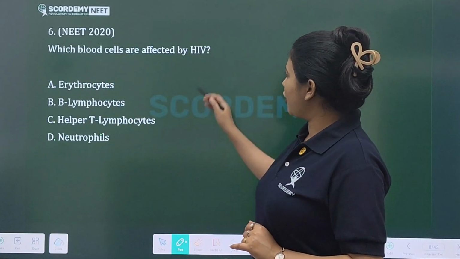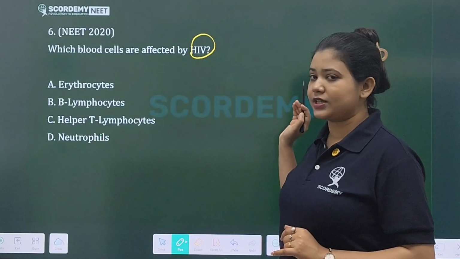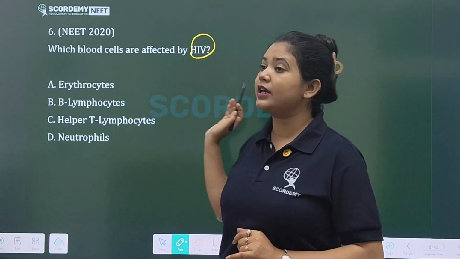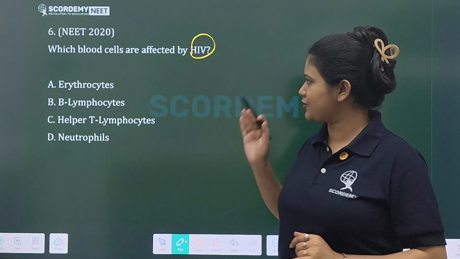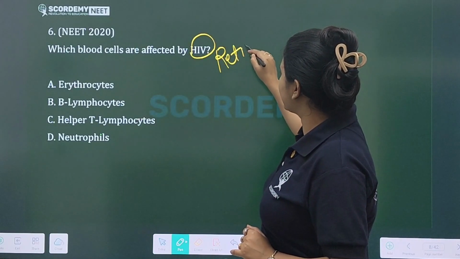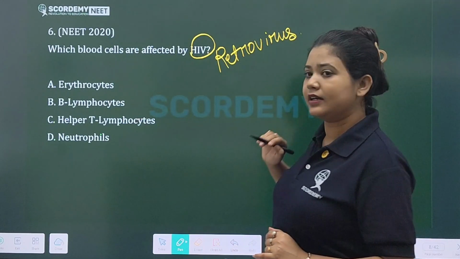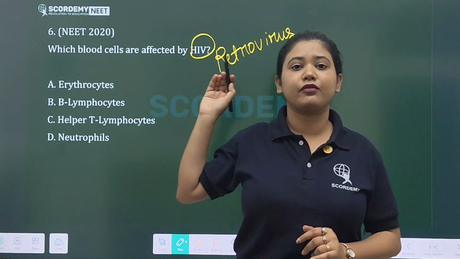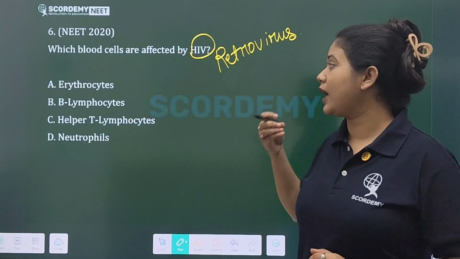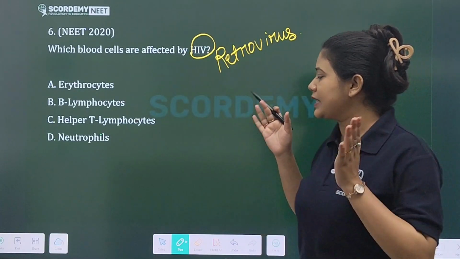Next question: which blood cells are affected by HIV? The full form is human immunodeficiency virus. They are also known as retroviruses, because they convert RNA into DNA through the reverse transcriptase enzyme.